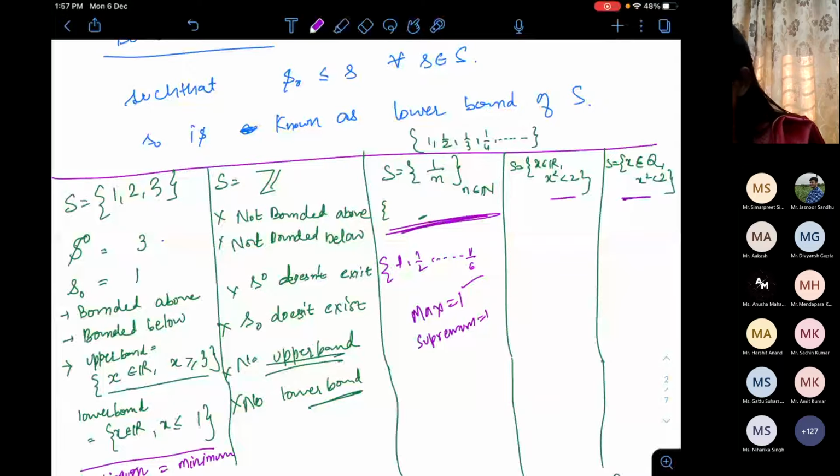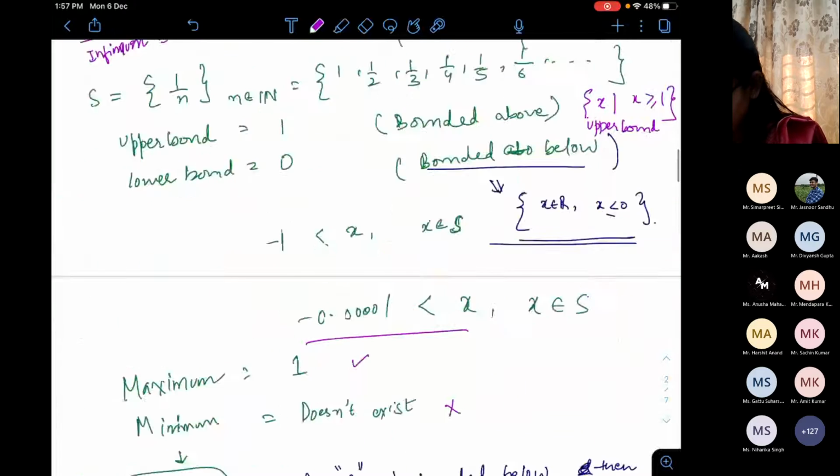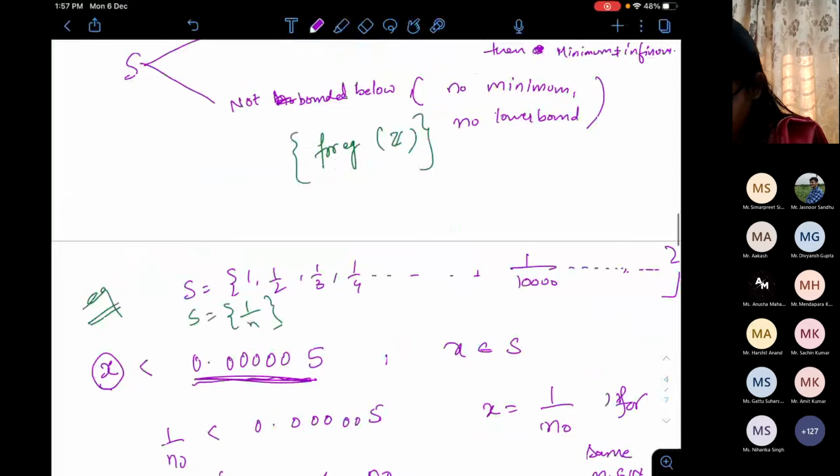Now consider this case. This case is interesting. First of all, what is the interval?